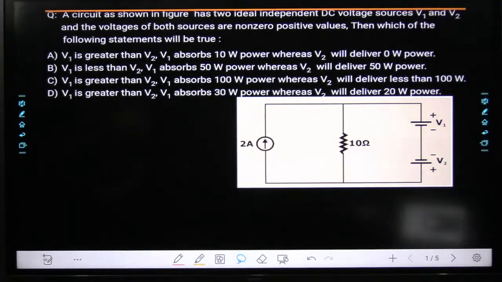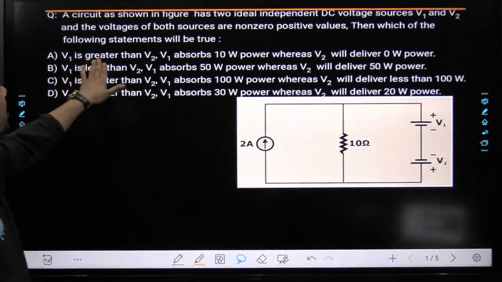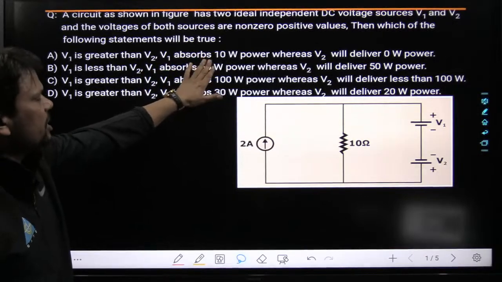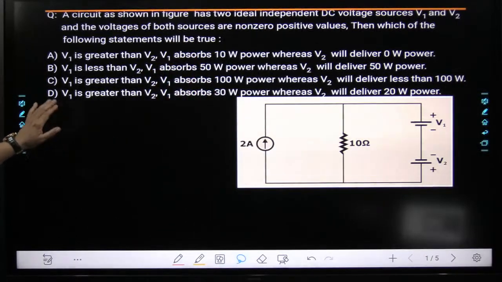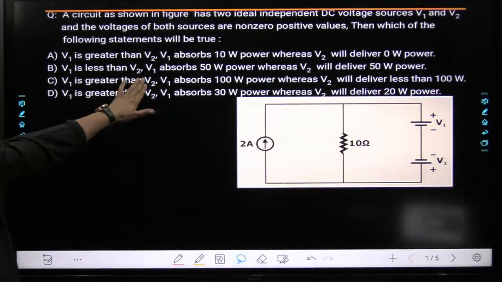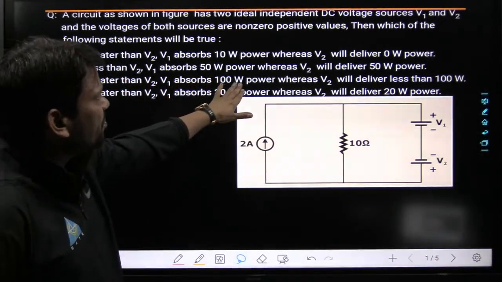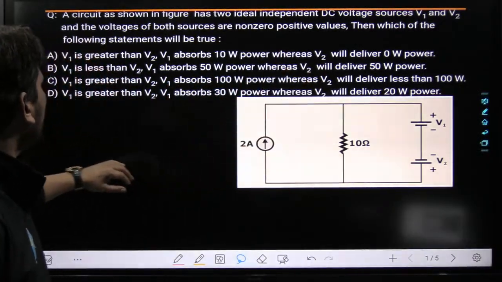V1 is greater than V2, V1 will absorb 10 watt power, whereas V2 will deliver 0 watt power. If the condition is V1 is greater than V2, then will this statement be correct or not? Similarly beta, when V1 is less than V2, then V1 absorbs 50 watt, V2 will deliver 50 watt.